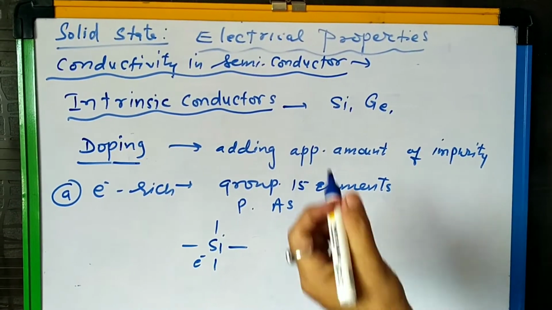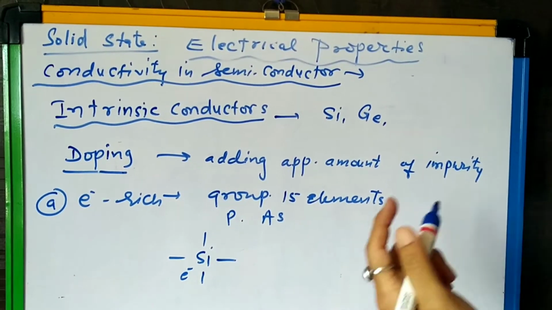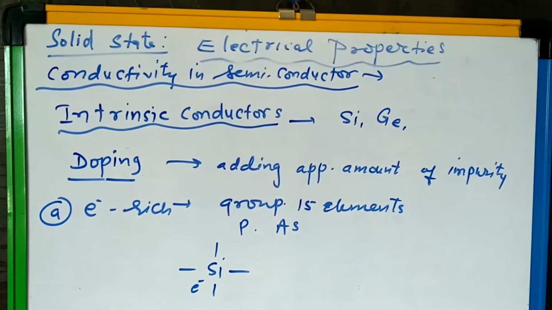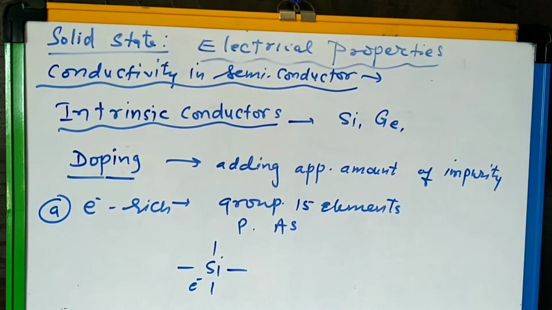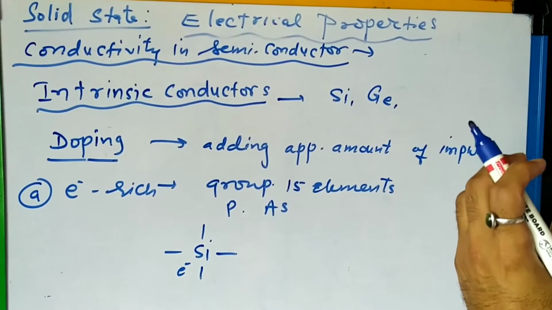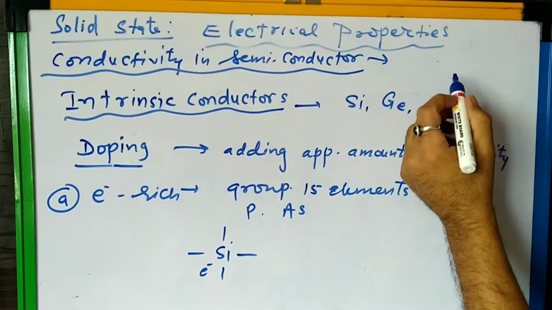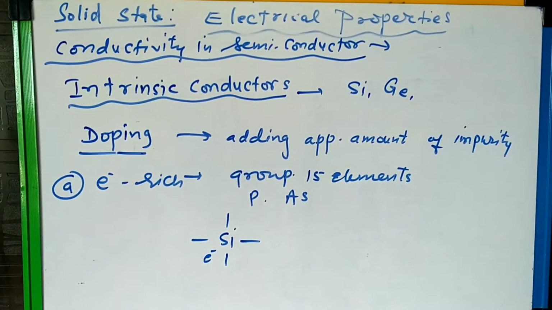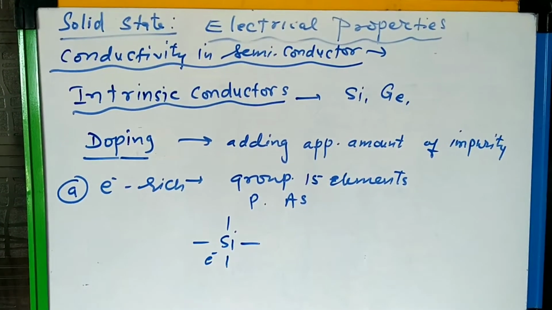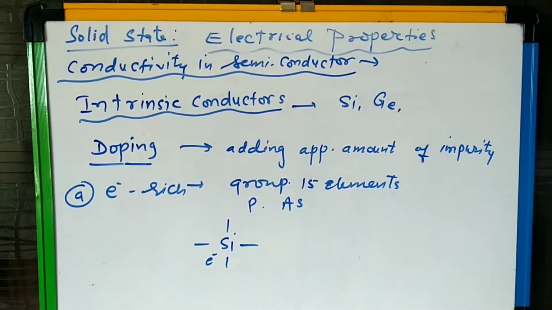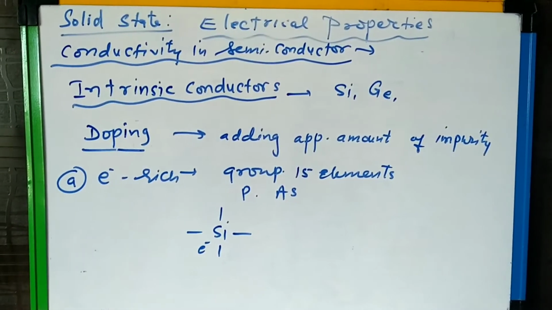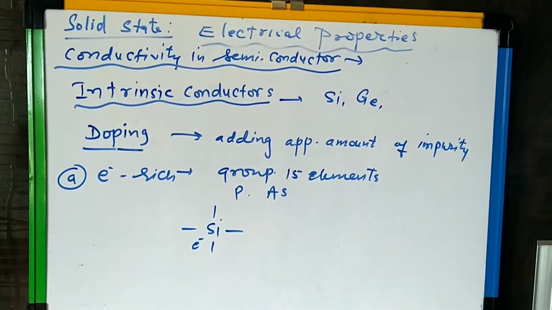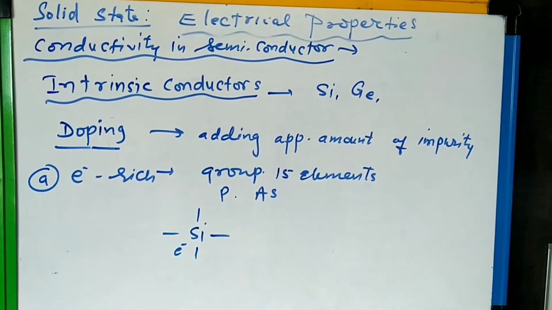Now see the conductivity in semiconductors. As we have seen, semiconductors are intrinsic conductors, meaning their conductivity can be increased because the gap between the conduction band and valence band is very low. So such types of materials like silicon and germanium have a tendency to conduct electricity. They are intrinsic conductors, right? But practically their conductivity is very low. So how can we increase the conductivity of this type of materials?